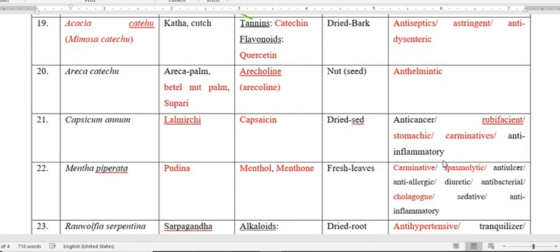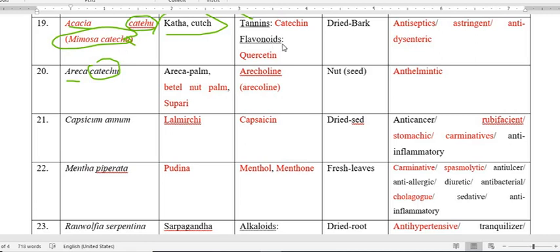The next plant is Acacia catechu. Quite similar names are matched here. One plant is Acacia catechu, another is Areca catechu. So catechu is common in both plants, but their common names vary and their physiological functions vary. From Acacia catechu we get the katha used in pan. Another name of Acacia catechu is Mimosa catechu. So Mimosa catechu should not be confused with Areca catechu and Acacia catechu.